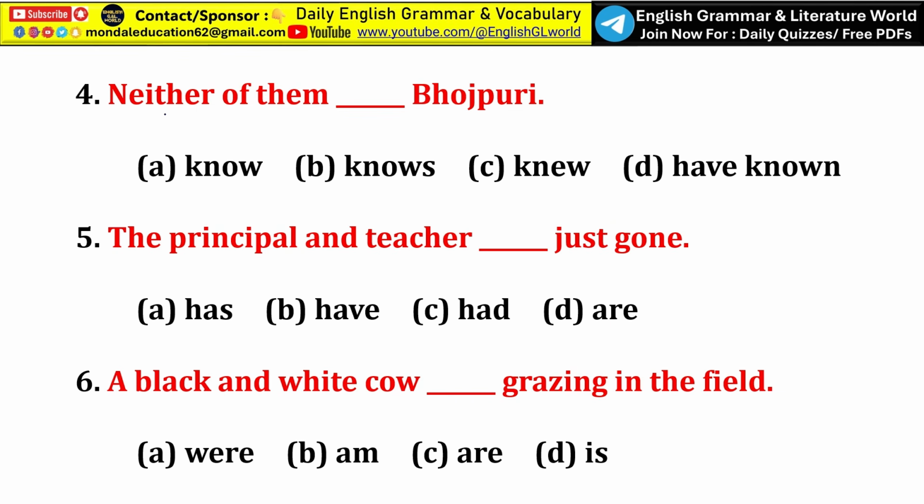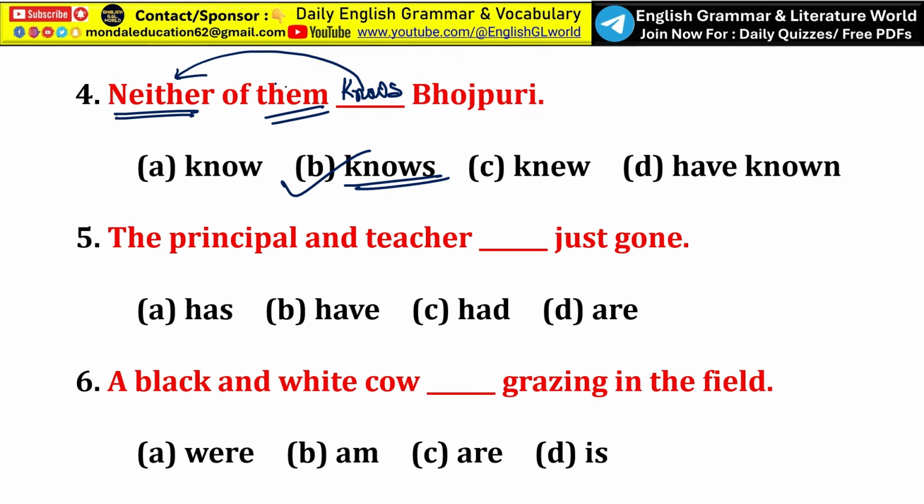Okay, next. Neither of them dash Bhojpuri. Students, look here, the subject is neither, and I have already told you neither always takes a singular verb. So neither of them knows Bhojpuri. Option B, knows, is the correct answer. But many students think that them is a pronoun and them is the subject, so them is plural and we have to take a plural verb. That is totally wrong, because knows agrees with the subject neither, not them.